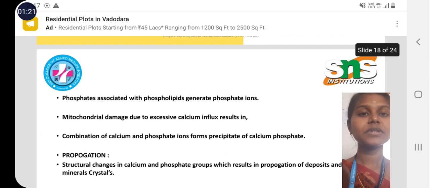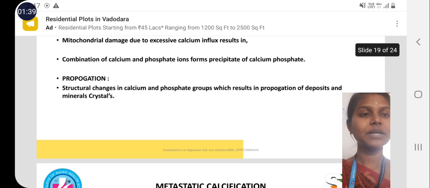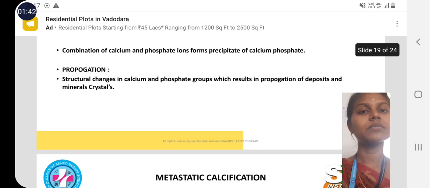Phosphatases associated with phospholipid generates phosphate ions. Mitochondrial damage due to excessive calcium influx results in combination of calcium and phosphate ions, forms precipitate of calcium phosphate. In the stage of propagation, the structural changes in calcium and phosphate result in propagation of deposits and form